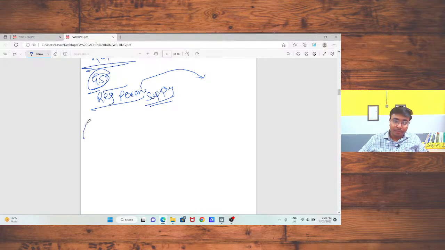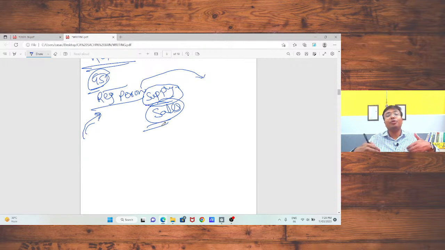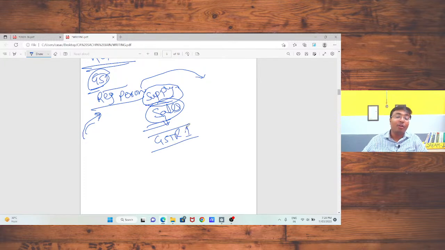So I am going to take the input also. For declaring my supply, that is my sales, on which I am going to pay the tax, I need to file one return, called GSTR1. In my GSTR1 return, I need to file my outward supply details, that is my sales details.